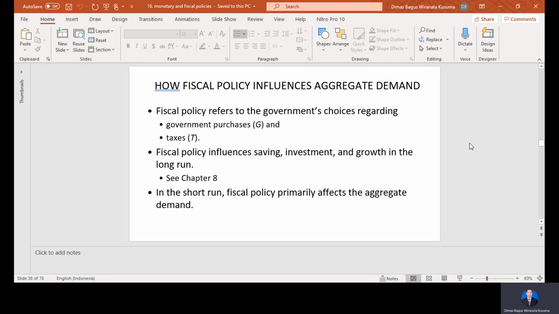Whatever government policy is related to government purchases, subsidy for example, and taxes is considered to be fiscal policy. Fiscal policy influences saving, investment, and growth in the long run. In the short run, fiscal policy primarily affects aggregate demand.